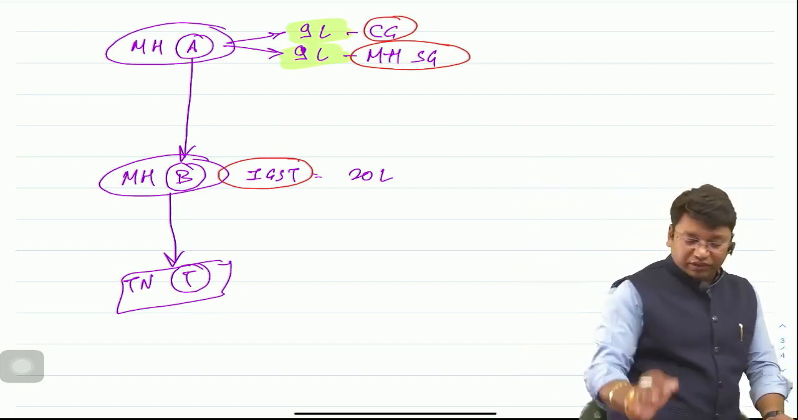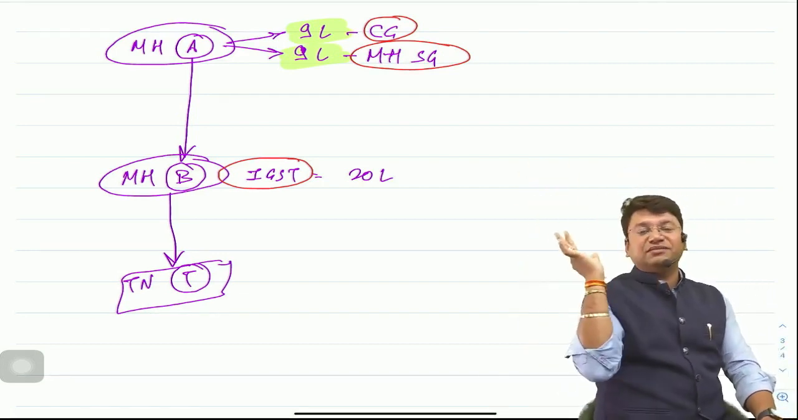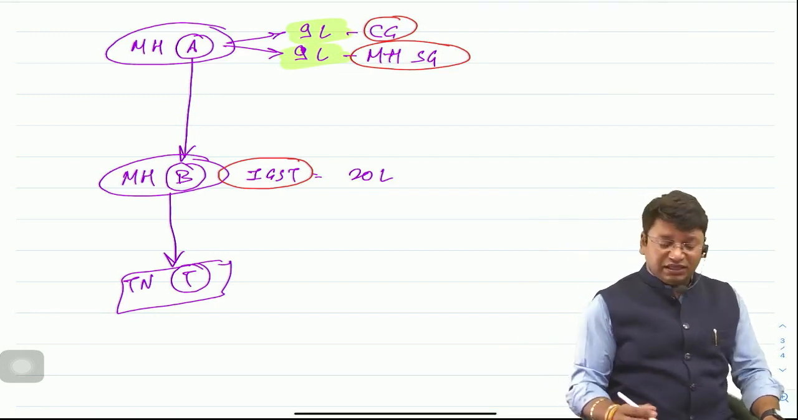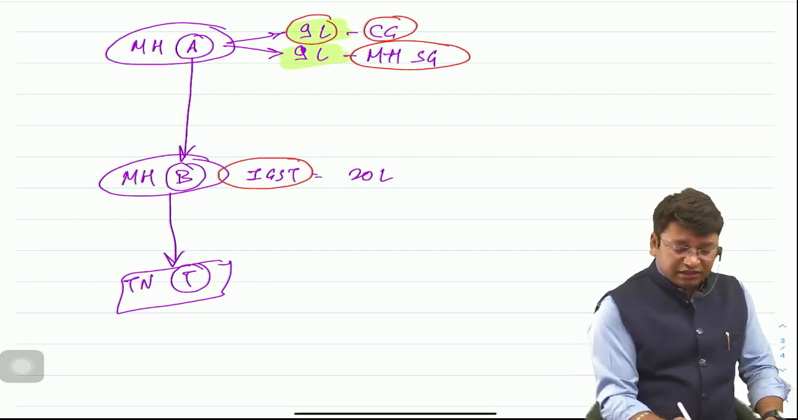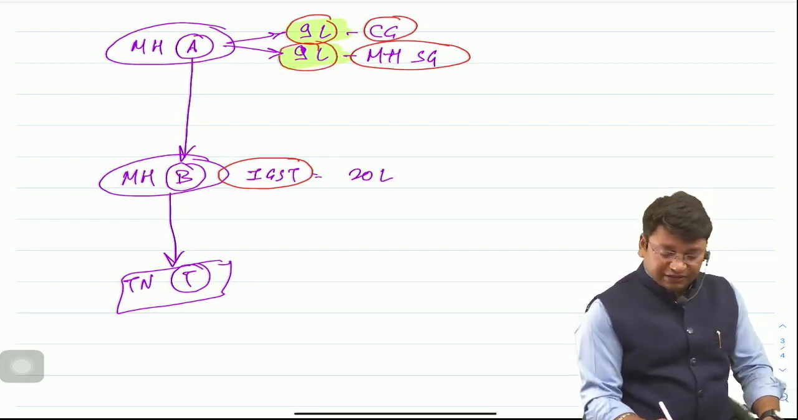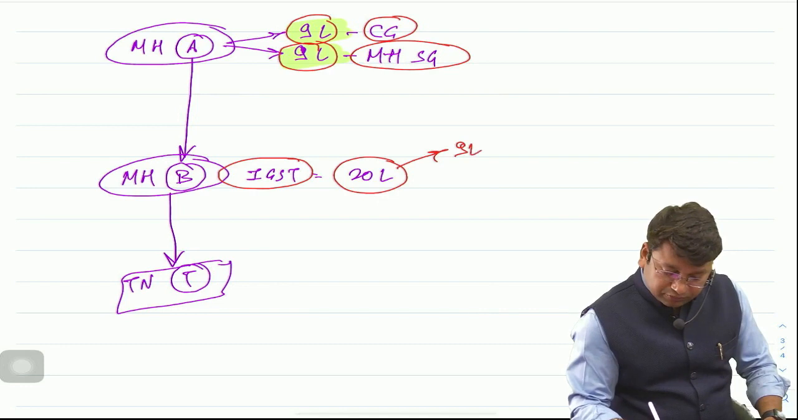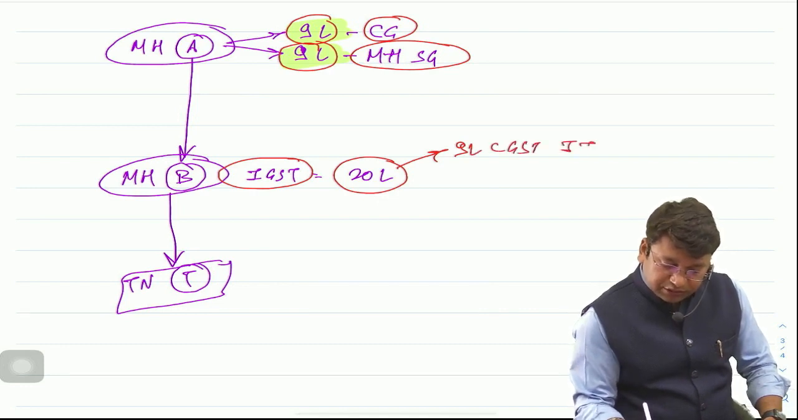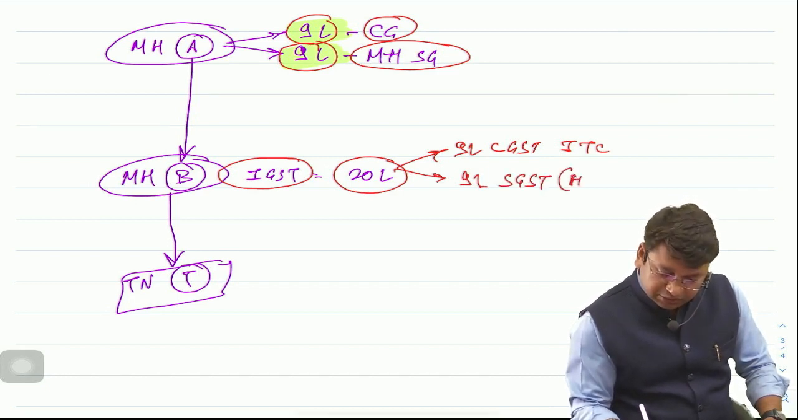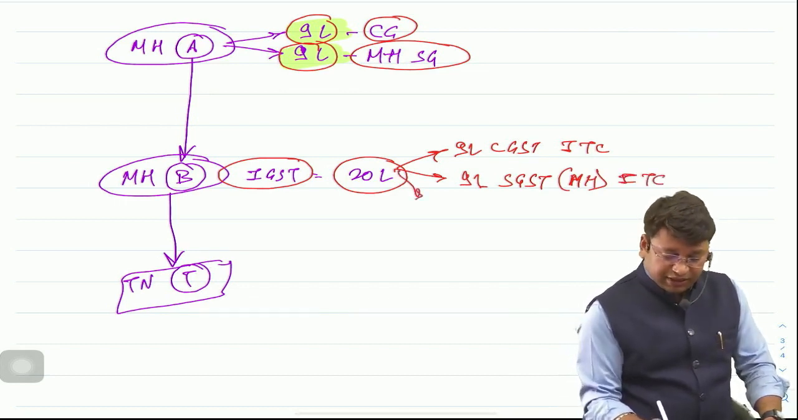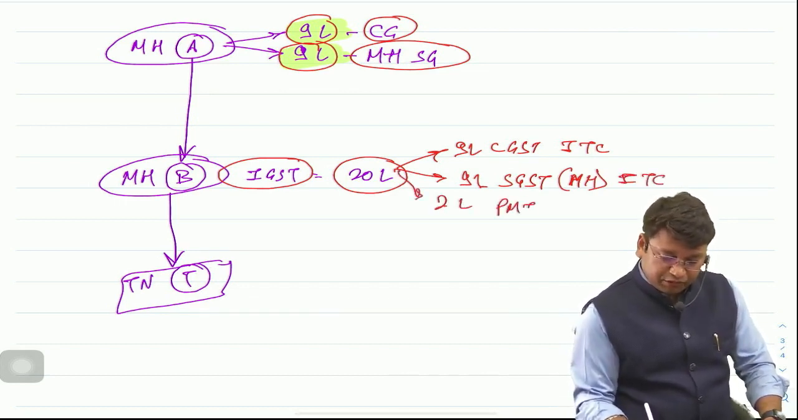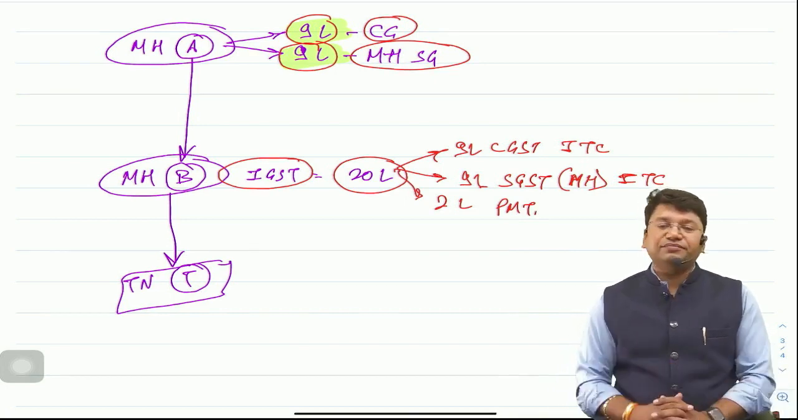No worries. Okay. So for paying the liability of rupees 20 lakh of IGST, sir, Mr. B will use 9 lakh CGST credit, 9 lakh SGST credit, that is, 9 lakh CGST ITC, 9 lakh SGST means Maharashtra state ITC, and the remaining 2 lakh he will pay to the government.